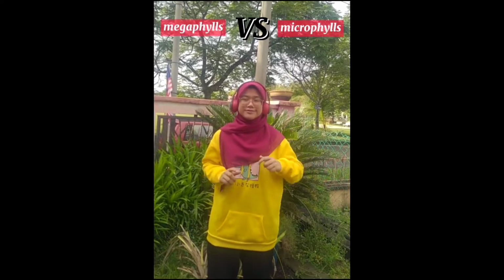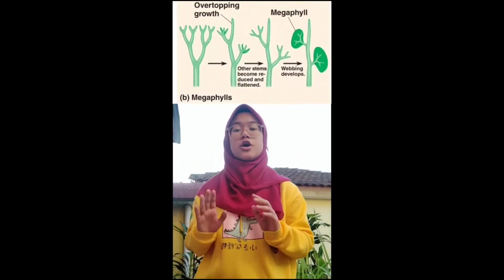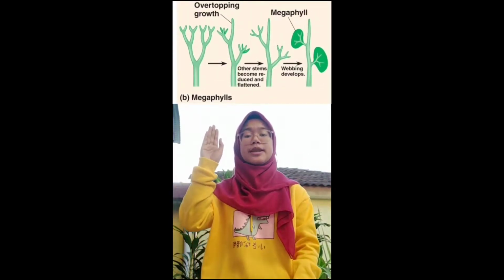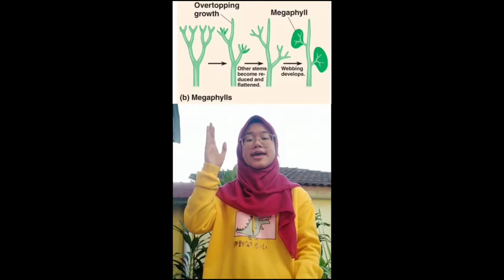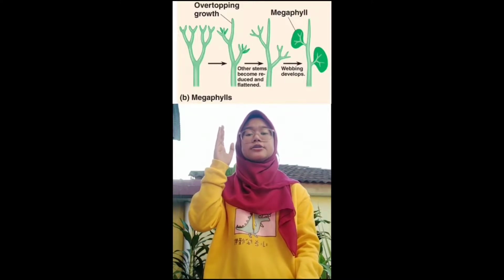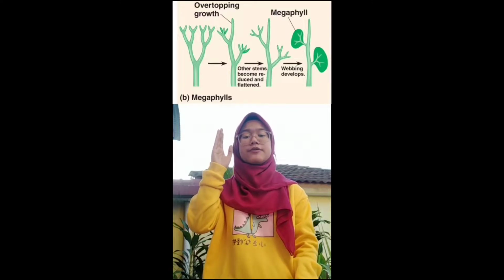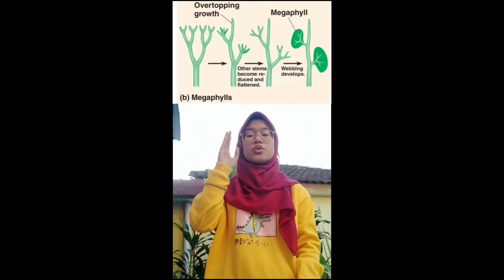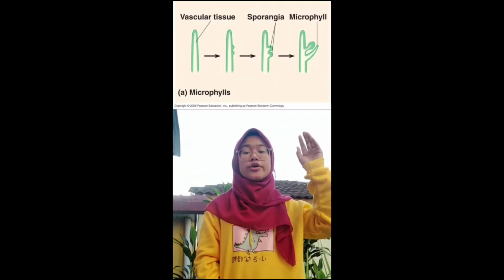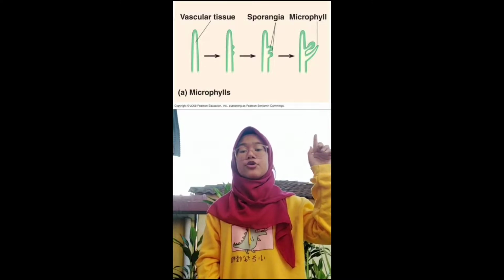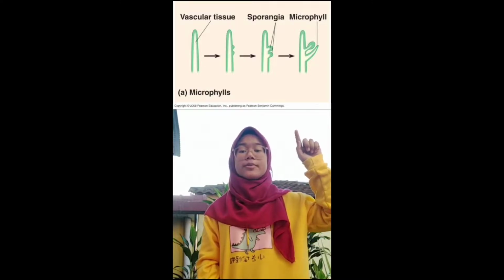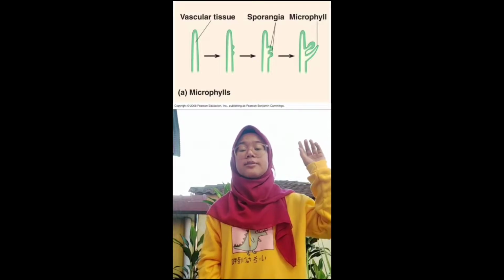Okay, there are four differences between megaphyll and microphyll. For megaphyll, one branch begins to dominate the stem system, then the side branches flatten into a single plane. Tissue fills the space between the side branches and the leaf blade contains many veins, which is megaphyll. For microphyll, vascular tissue grows longer until the sporangia grow beside the stem. Then, leaf grows at the end of the branch, which means a single branch becomes a single vein.